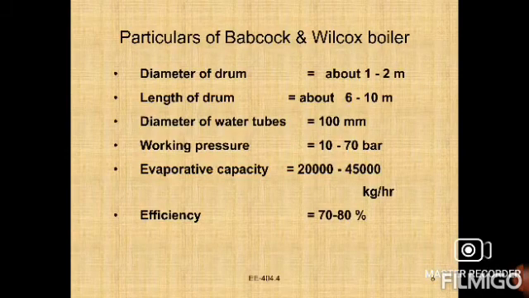What are the main particulars of the Babcock and Wilcox boiler? The diameter is only 1 to 2 meters. The length is 6 to 10 meters. It is horizontal. The diameter of water tubes is 100 mm. Working pressure is only 10 to 70 bar, right, minimum 10, maximum 70. Evaporative capacity is minimum 20,000, maximum 45,000 kg per hour. Efficiency is 70% minimum, maximum 80% only.